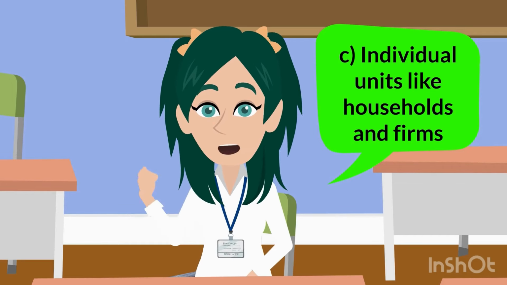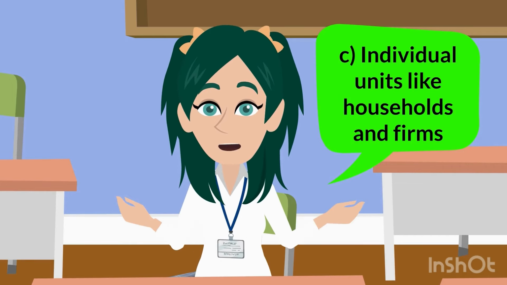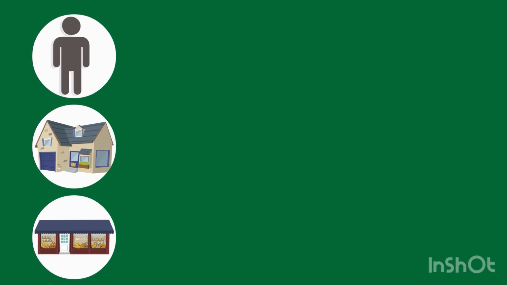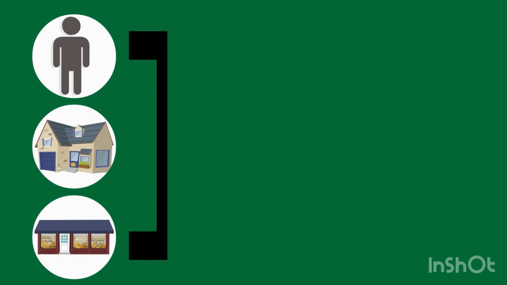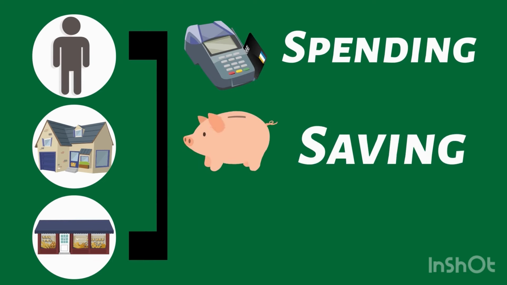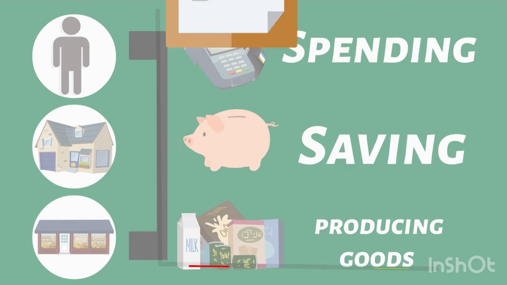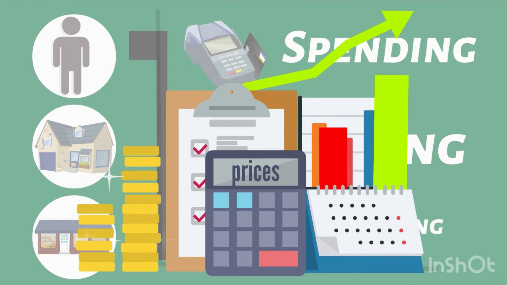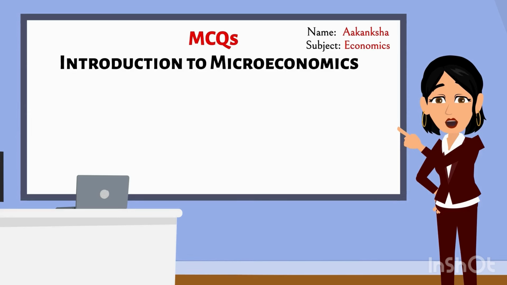Ma'am, microeconomics focuses on individual units because it studies how people and businesses make decisions about things like spending, saving, and producing goods. It helps us understand how small parts of the economy work and how they affect prices and resources. Great! Let's move to the next question.